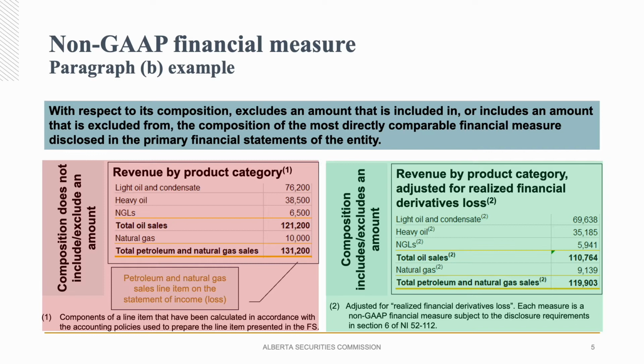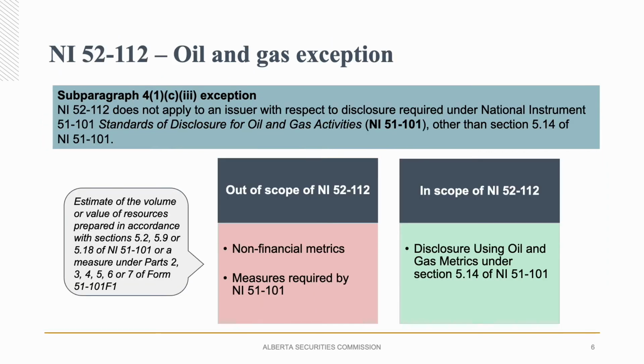financial measure. Even if your measure meets all of the conditions A to D of the non-GAAP financial measure definition, I want to highlight that for oil and gas issuers, there is an exception in section 4, where measures required by National Instrument 51-101 are out of scope. However, if an issuer chooses to disclose additional oil and gas metrics that are not specifically required under National Instrument 51-101 or Form 51-101 F1, then this voluntary disclosure of an oil and gas metric under Section 5.14 of National Instrument 51-101 are in scope of the non-GAAP rule.